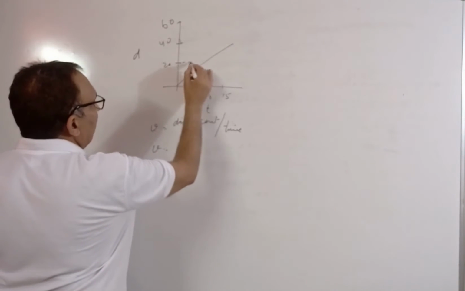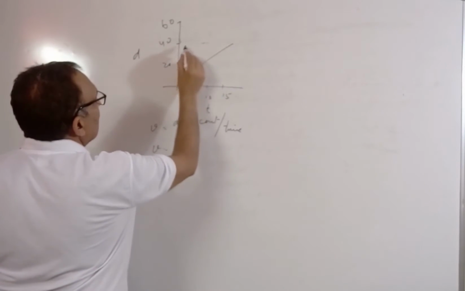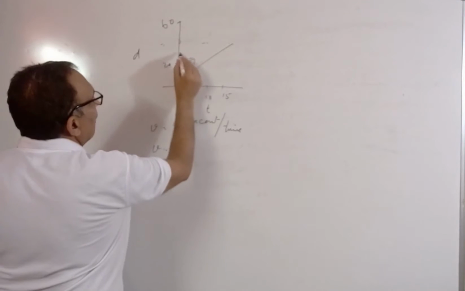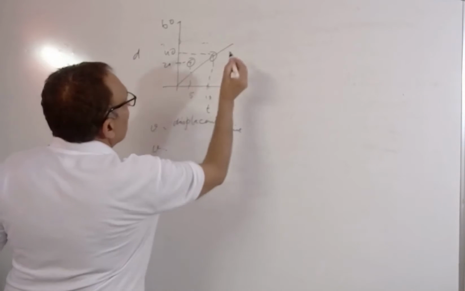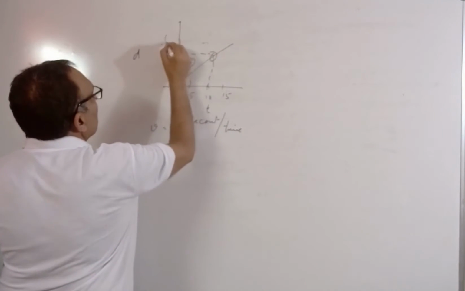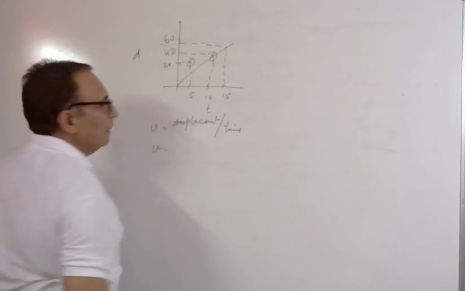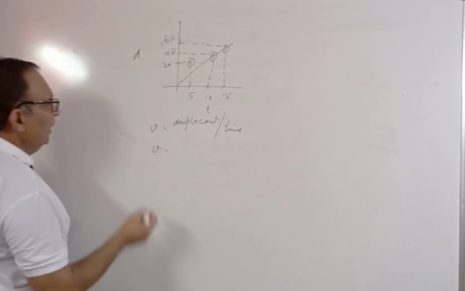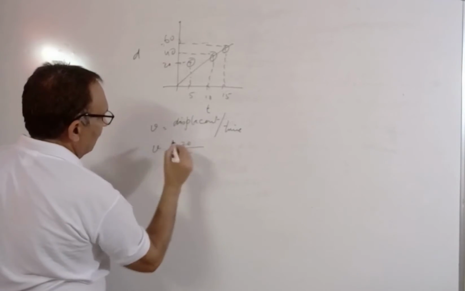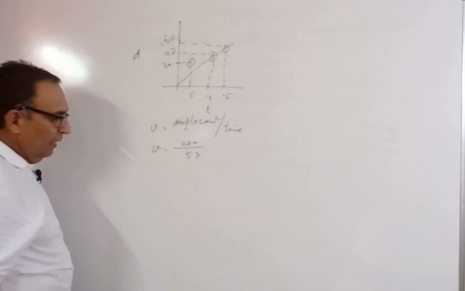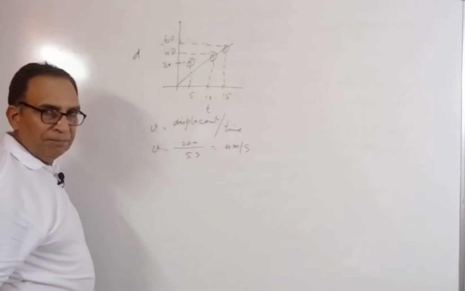So if I see the graph over here, when the time is 5, the distance is 20 meter. Here I say seconds. So the V will be equal to 4 meter per second.